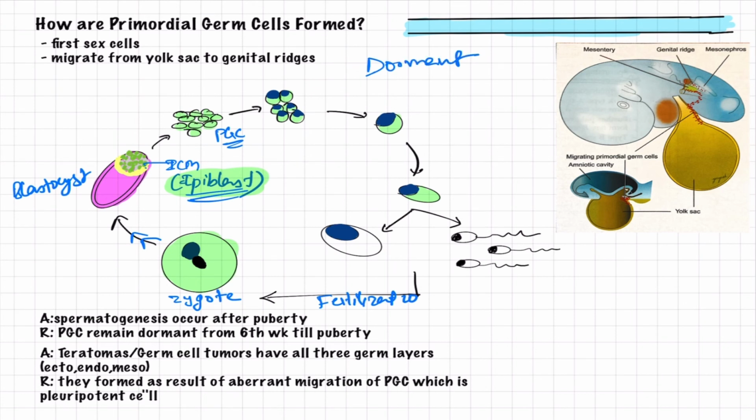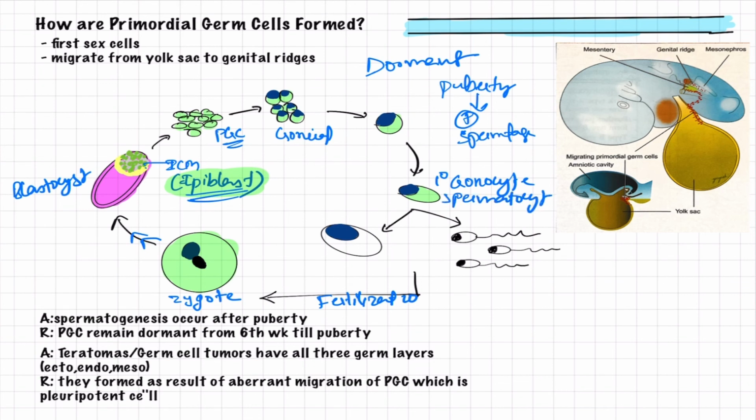As soon as puberty begins, as a result of positive stimulation and regulation of spermatogenesis, these primordial germ cells undergo differentiation, that is cell divisions, and form the gonial cells, and then at last they form the primary gonocytes, known in the male as the primary spermatocyte and in the female as the primary oocyte.